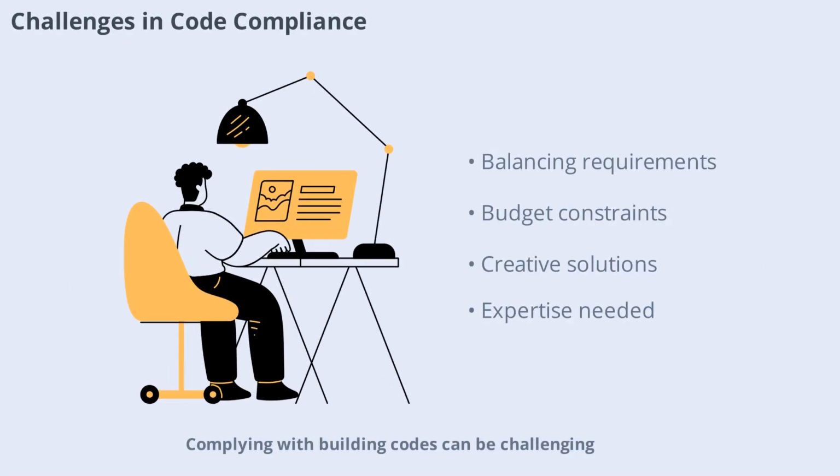Complying with building codes can be challenging, especially for complex projects or in areas with overlapping regulations. Designers must balance code requirements with project goals, budget constraints, and client preferences. Navigating these challenges requires expertise, communication, and sometimes creative problem-solving to achieve safe, functional, and cost-effective designs.